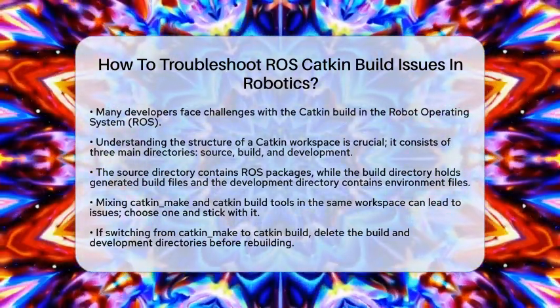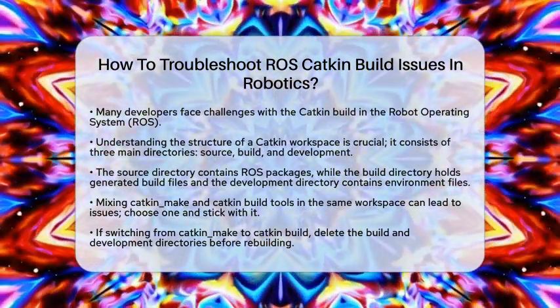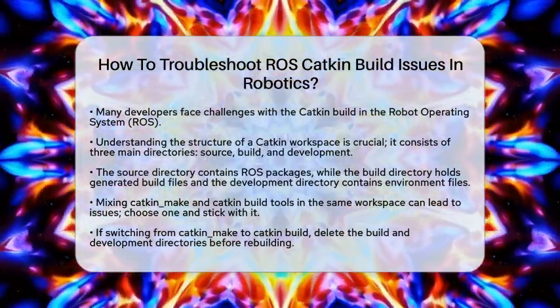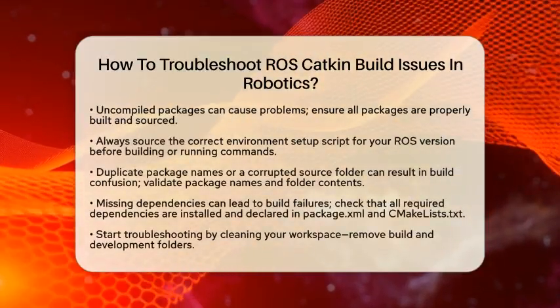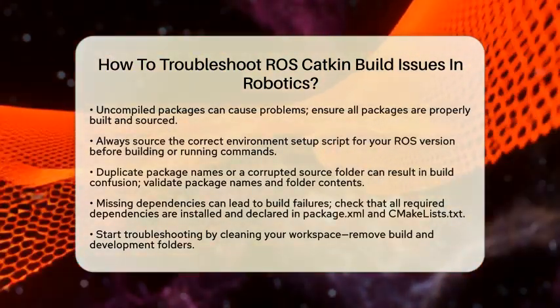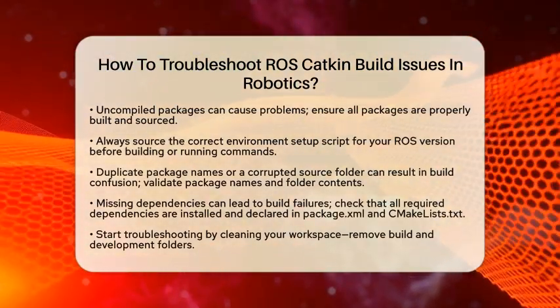Next, let's look at some common causes of build issues. One frequent mistake is mixing the tools catkin_make and catkin build. These tools should not be used interchangeably in the same workspace. If you started with catkin_make, you should switch fully to catkin build. To do this, delete the build and development directories before rebuilding.